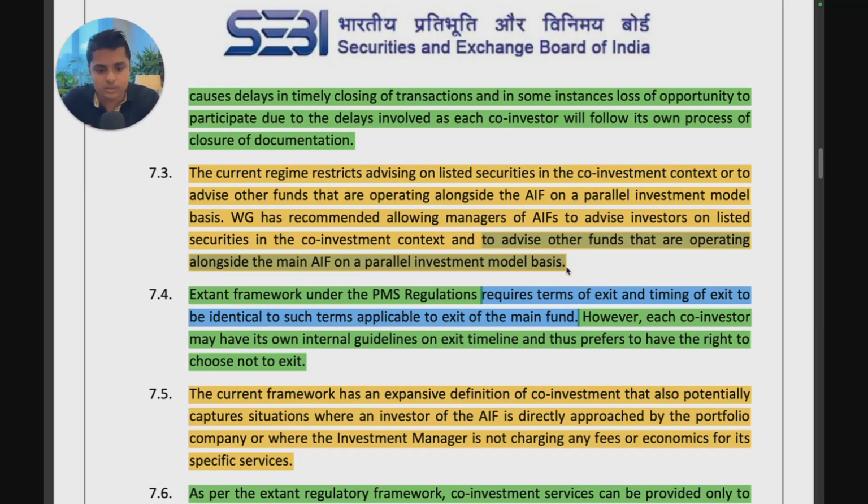So that's also an interesting request, and it would definitely be helpful for AIFs and allow a lot of AIFs to parallelly invest, which would cause bigger rounds also. So that's very good. Extend framework under the PMS regulations.